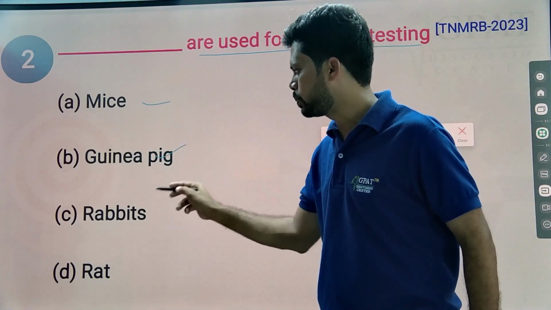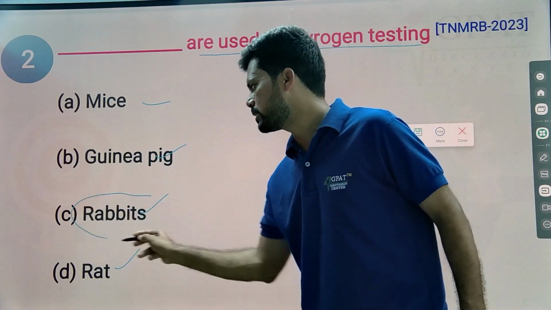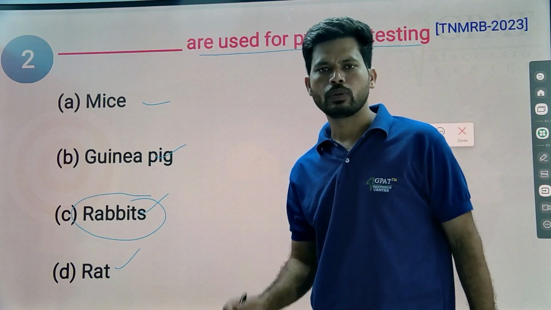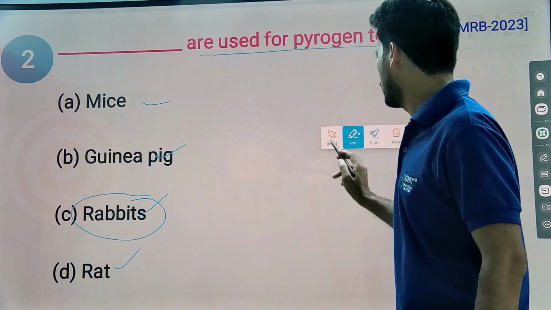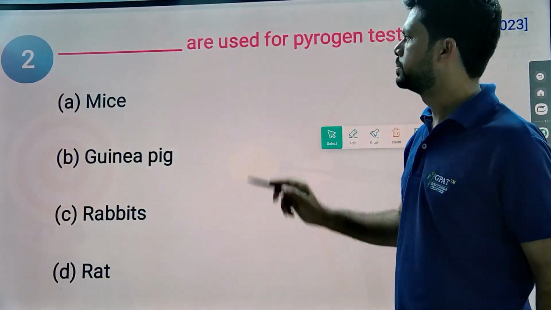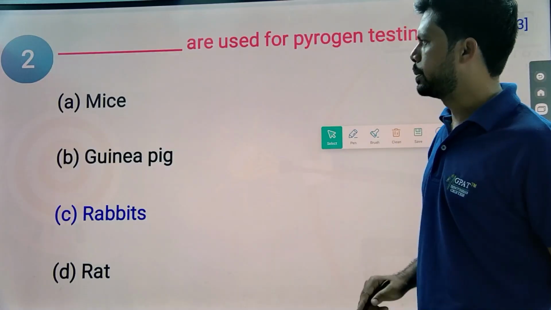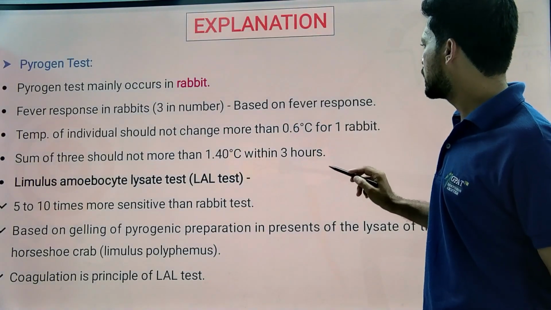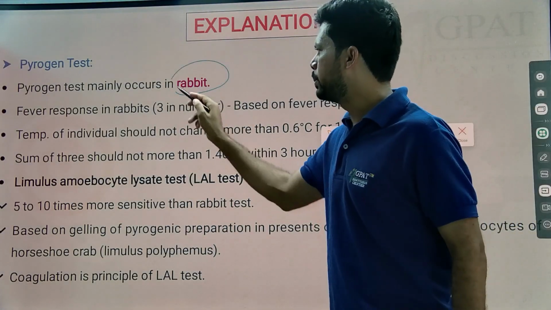Mice, guinea pig, rabbits, rat. The simple answer is rabbits; rabbits are useful for pyrogen testing in the pharmaceutical industry. So the answer is very simple, rabbits. Regarding the pyrogen test, it is mainly carried out in the rabbit.